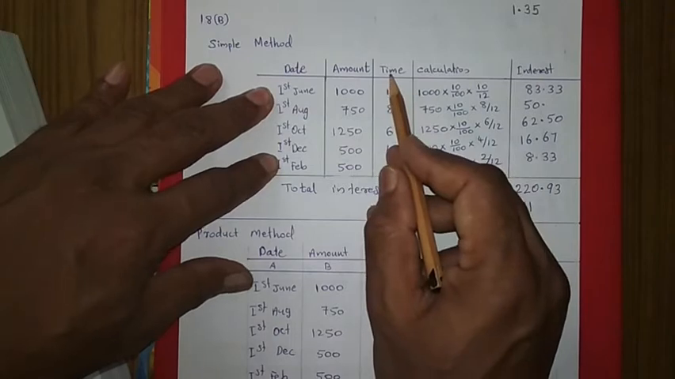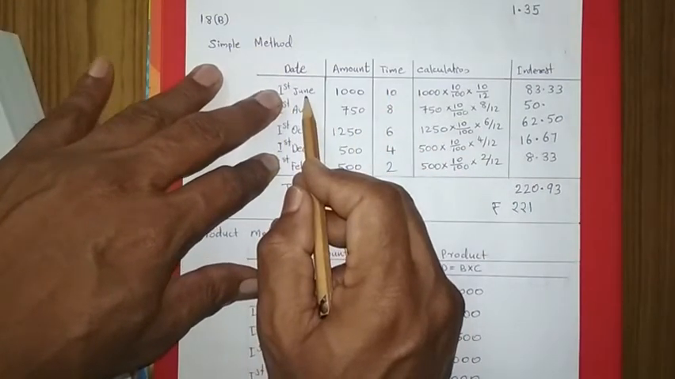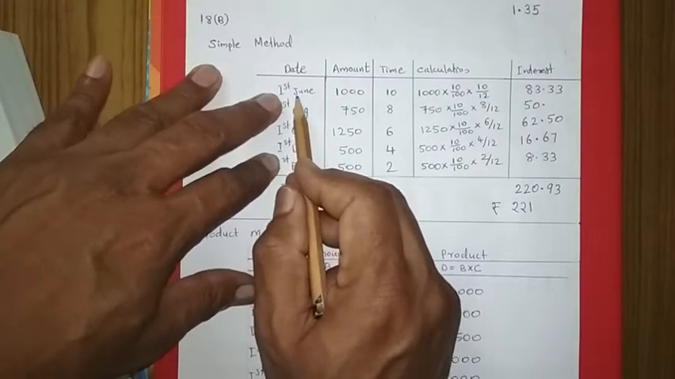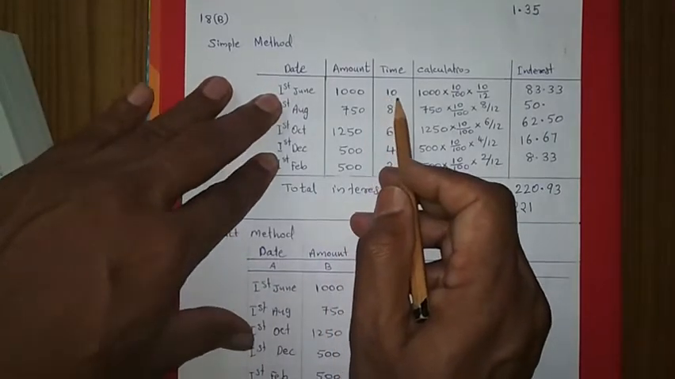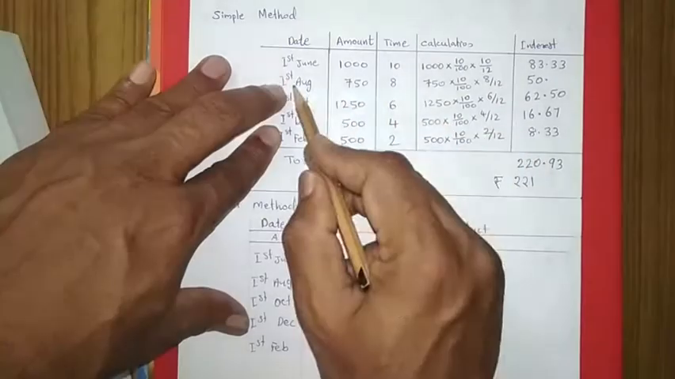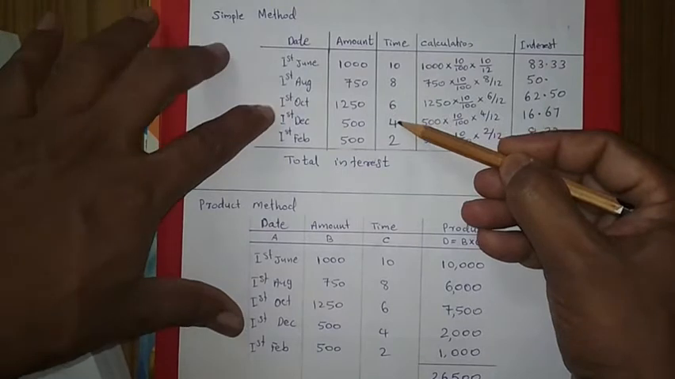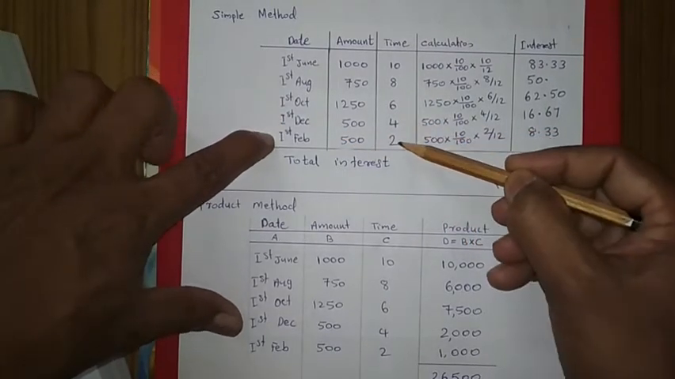Then the time will be from 1st June to the end of the accounting year. How many months are remaining? 1st June to 31st March, 10 months. It is not given in the question; we have to count and write there. 10, and from 1st August it is 8 months. Then 1st October it is 6 months, 1st December onwards it is 4 months, and 1st February onwards it is 2 months.